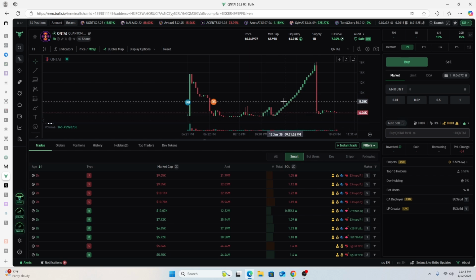In this video, we'll be talking about the new BullX Neo and how to use it in finding relevant AI agent project tokens that have the potential of doing well. Now, this is a summarized version. I intend to do a live stream showing the entire process more in depth, but I'm still organizing the time for that. This is just a summary for those who want to get started on their own.